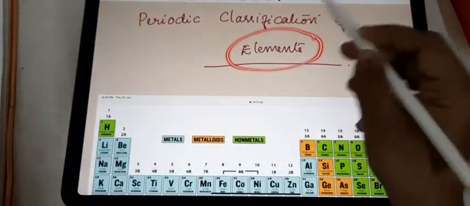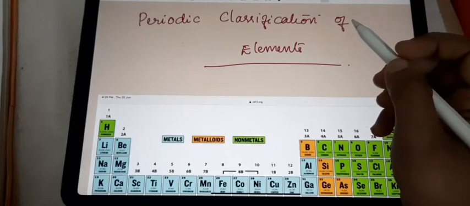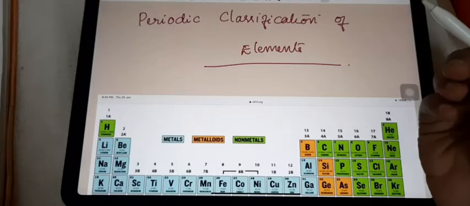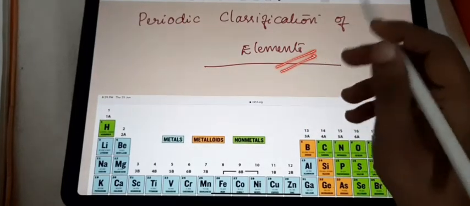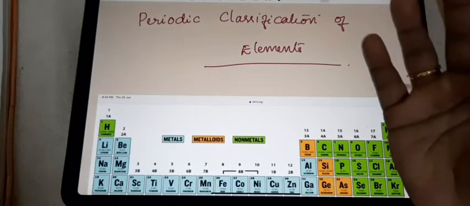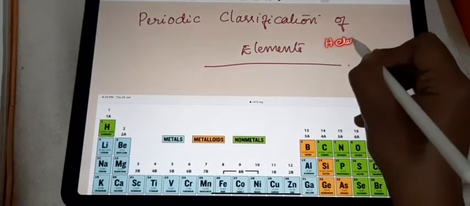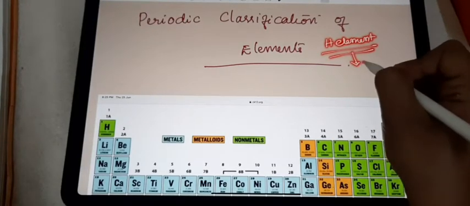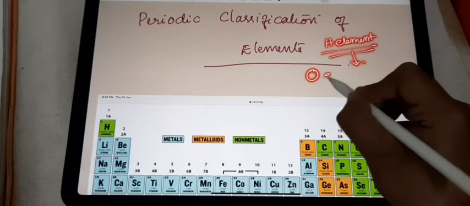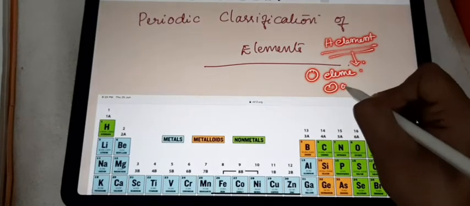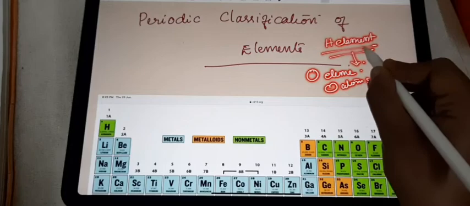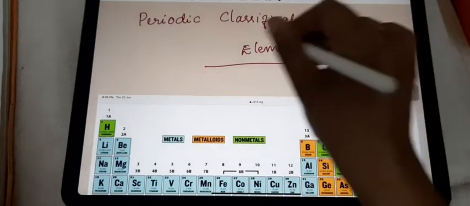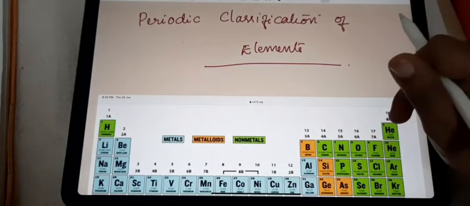When you hear this word element, maybe you heard it before in the 9th standard, when you studied elements, compounds, mixtures. Element means what? It contains only one type of atom. Just imagine the hydrogen element. In this hydrogen element, a lot of hydrogen atoms are there. Only hydrogen atoms. In the case of the oxygen element, only oxygen atoms. When you consider any element, there are only their atoms in it. So about those elements we are discussing in this periodic table.